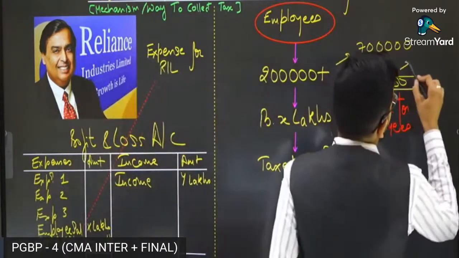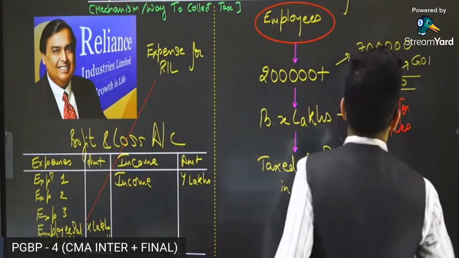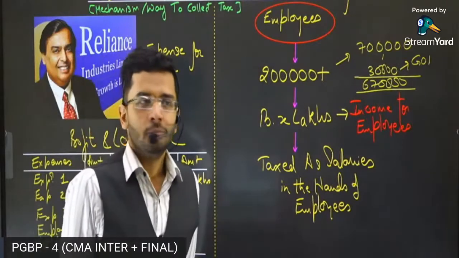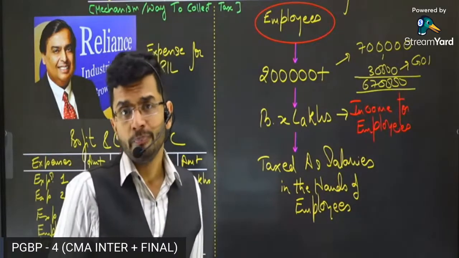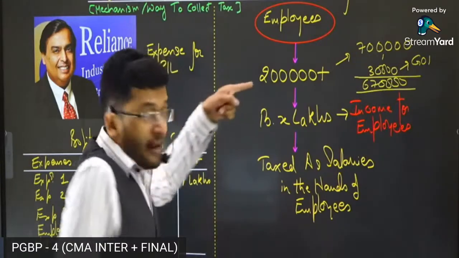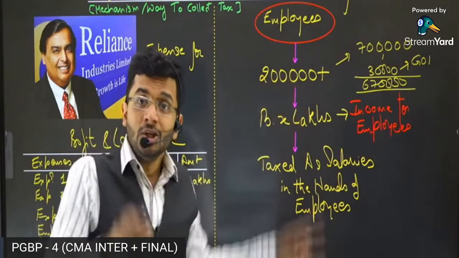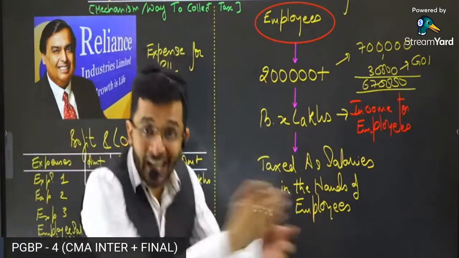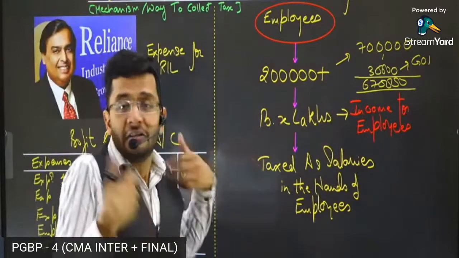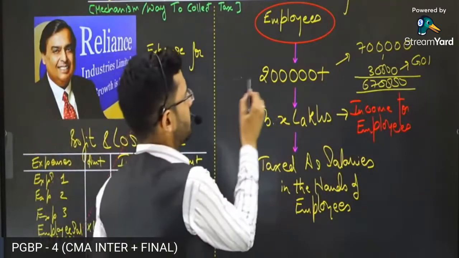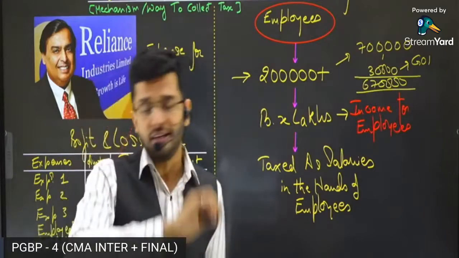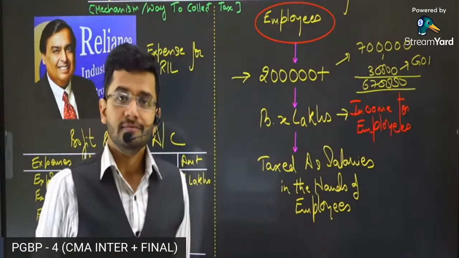Government of India is saying, pay this 30,000 to Government of India Treasury, to Government of India account. Mukesh Ambani is asking, why should I do so? Government of India is saying, you should do so because I don't want to run after each and every employee. You become my agent. You deduct tax from the salary of the employee and pay it to me. I will be relieved of the burden of running after each and every employee and making sure that they have paid their taxes on salary in an appropriate way.